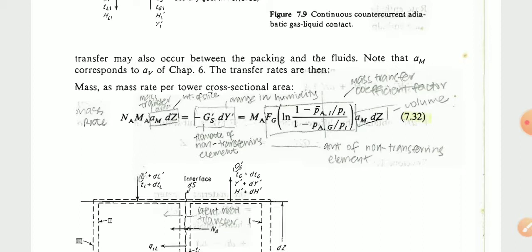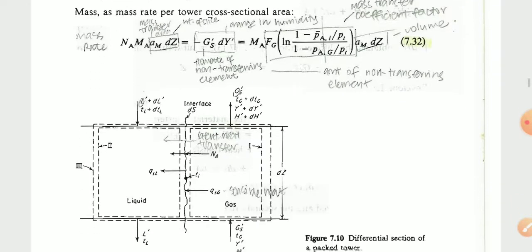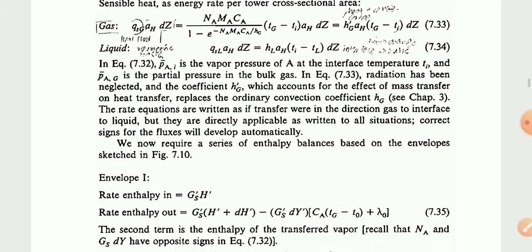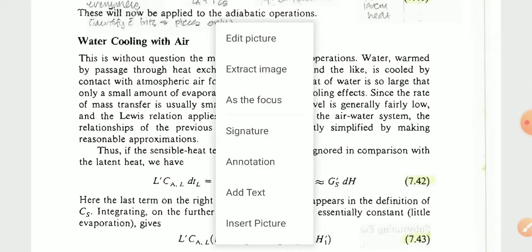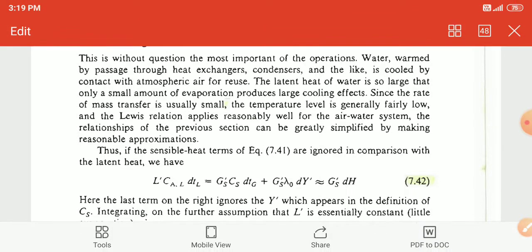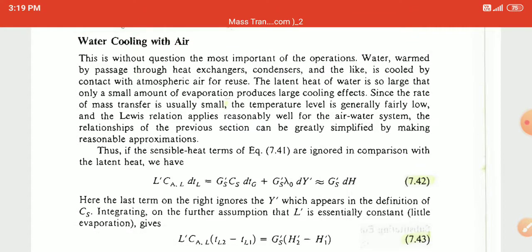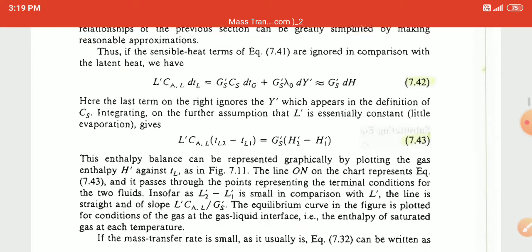Note that the corresponding transfer rates are then the mass rate per tower cross-sectional area. This is all the derivation part. The water cooling with air, without questions, till all the terms.